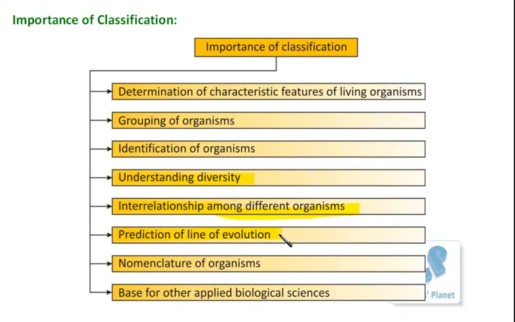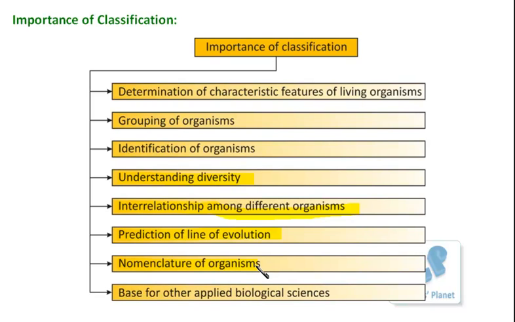Further, classification can also help in the scientific nomenclature of organisms. See, organisms are assigned a particular name. In different areas, organisms are known by different names, isn't it? In different languages, the same organism has a different name. So do you think it is really easy to understand if we move from one place to another? It becomes quite difficult. So for that, nomenclature is very important.